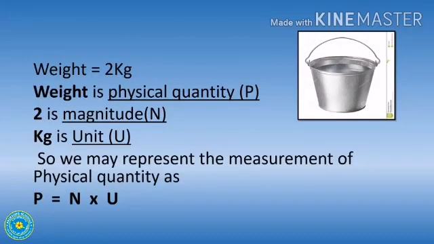Now look here. Weight is equal to 2 kg. Here weight is the physical quantity represented as P. 2 is the magnitude represented as N. And kg is the unit, U. So we may represent the measurement of a physical quantity as P equals N into U. So, physical quantity is equal to magnitude into unit.